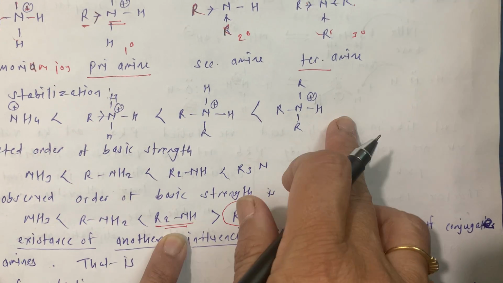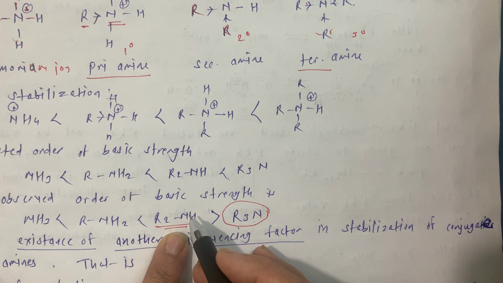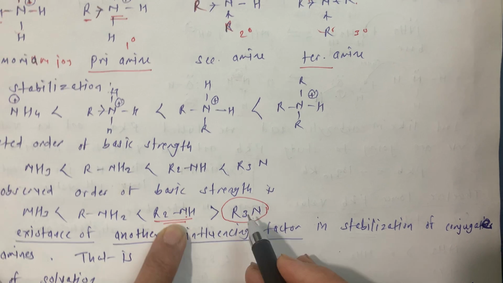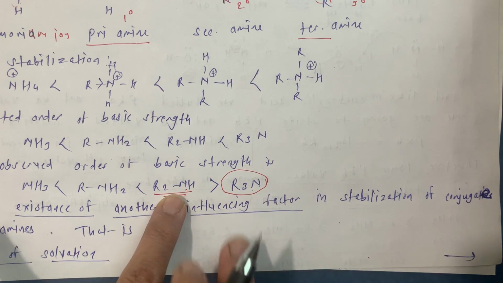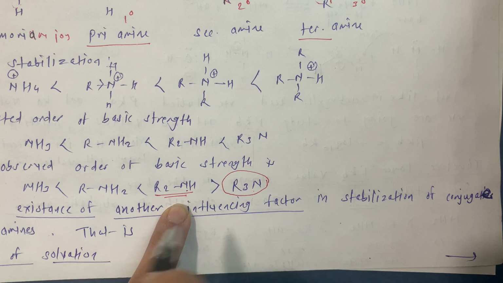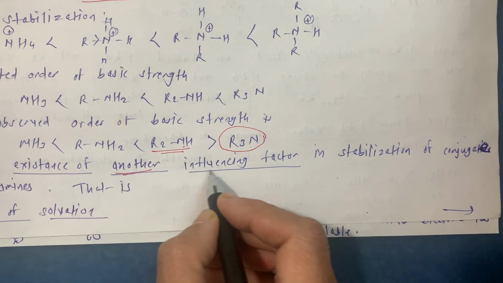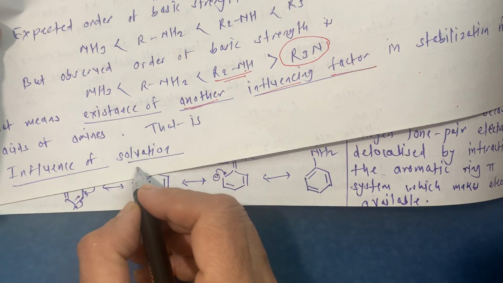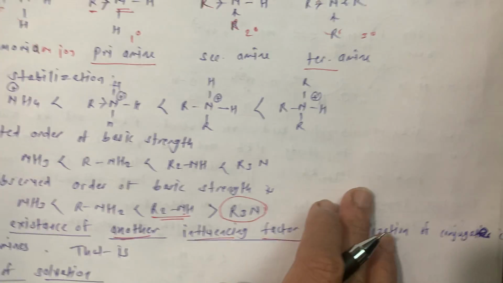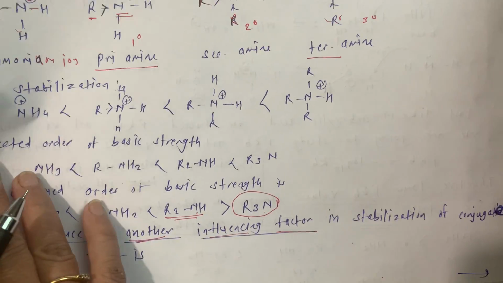Based upon the inductive effect alone, we would say tertiary amine is more basic than secondary amine. But one more influential factor is there, and that is solvation. Another influencing factor is solvation. Now what is solvation? That we are going to see. See now here, next page.